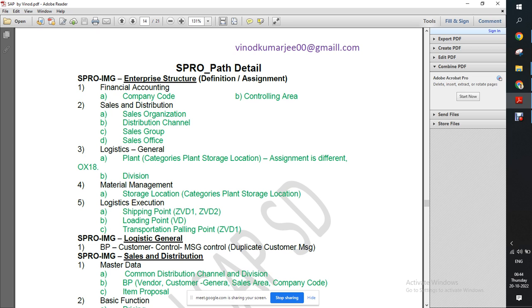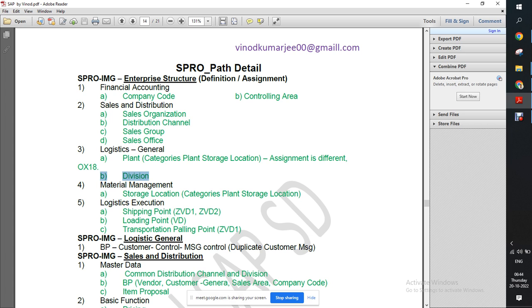I had told you we should remember this path, where this organization unit is. So in SD we have sales organization, distribution channel, group and office. Plant and division are in logistics general. Still, SD is responsible to create division, not plant. Plant will be created by MM. SD guy is responsible only for these four plus division. That's it. Rest all will be done by the other consultants.